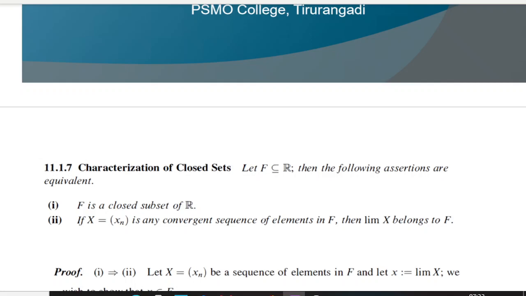what is a limit point? We have studied that a point y is said to be a limit point of a set A if every neighborhood of y contains points other than y.